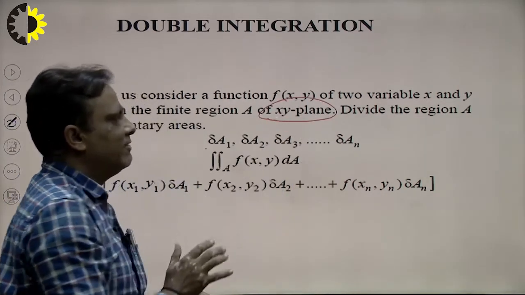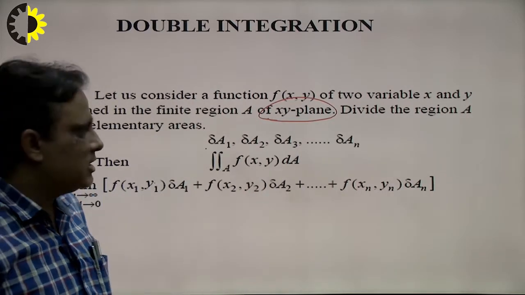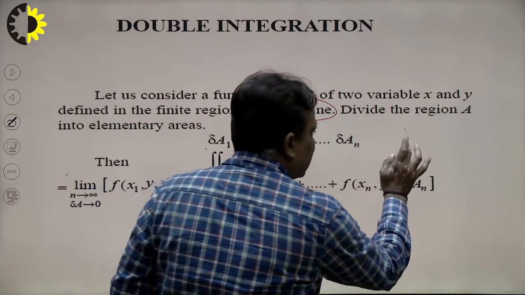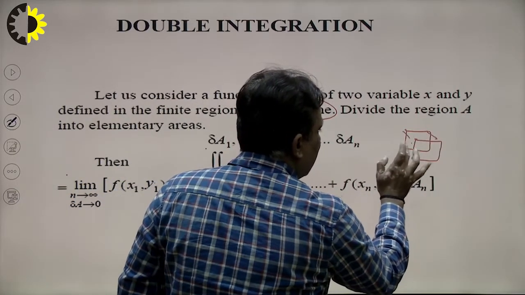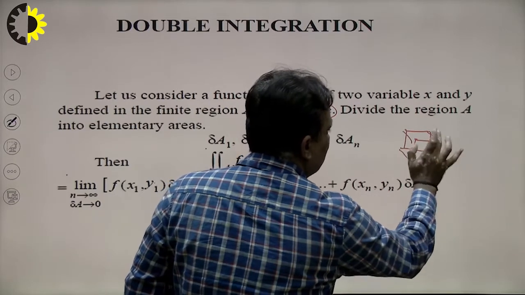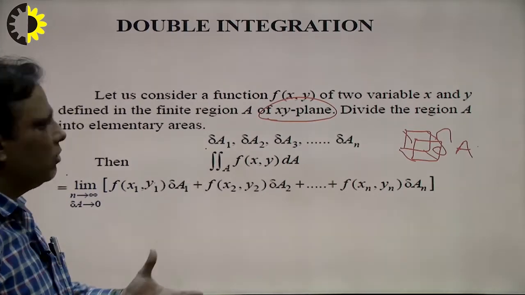Suppose I have an xy plane with region A divided into elementary areas. Suppose I have an elementary area, the cross section area of this dice. So how to calculate its area with the help of integral? That is known as delta A. How to calculate this? This procedure is known as double integration.